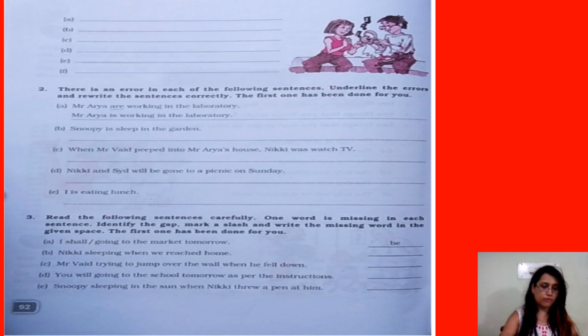The first part: these two people are listening to the music, what they were doing, and you have to form two sentences each: past, present continuous, two sentences, past continuous, and two sentences, future continuous.